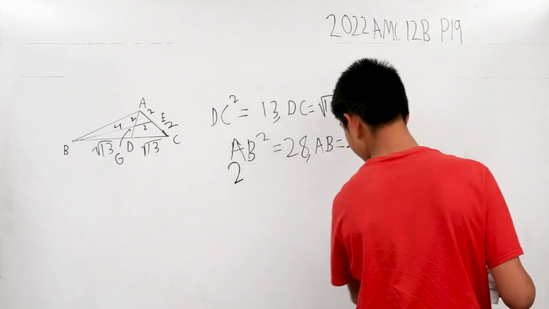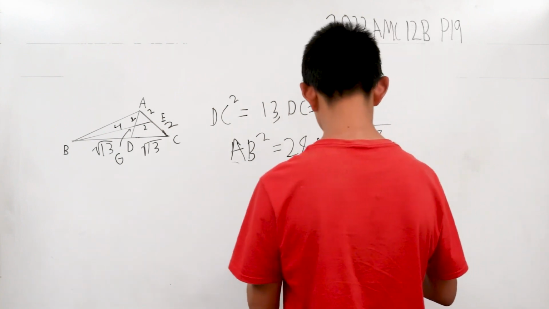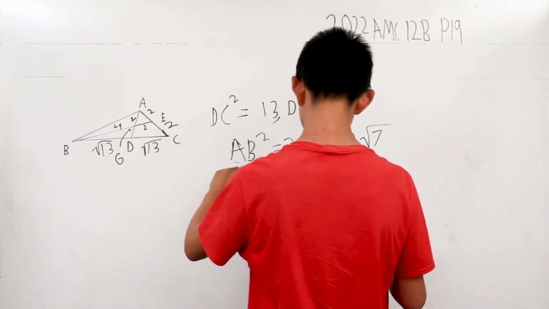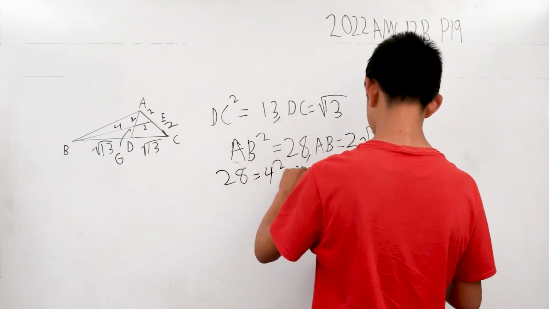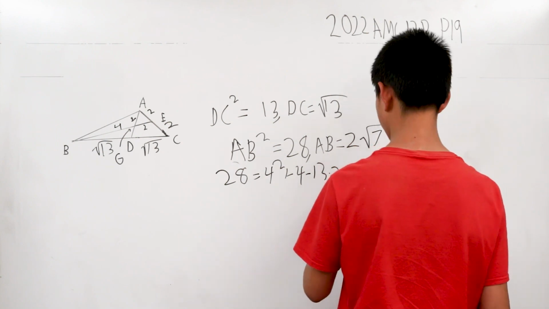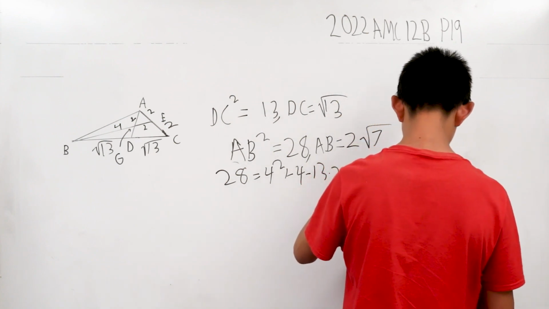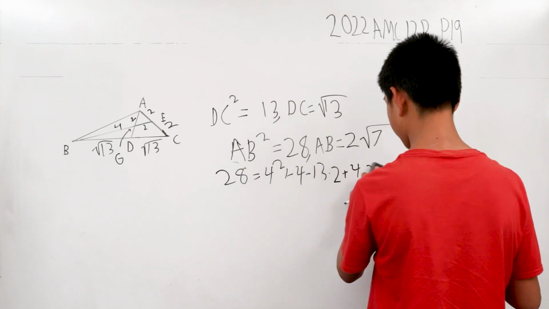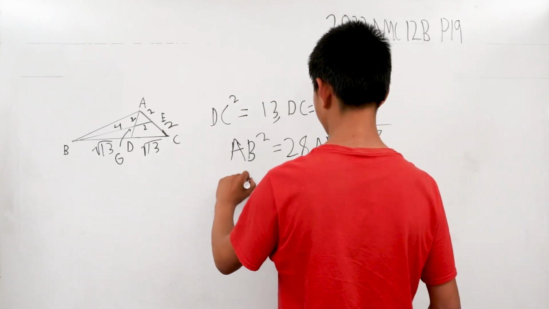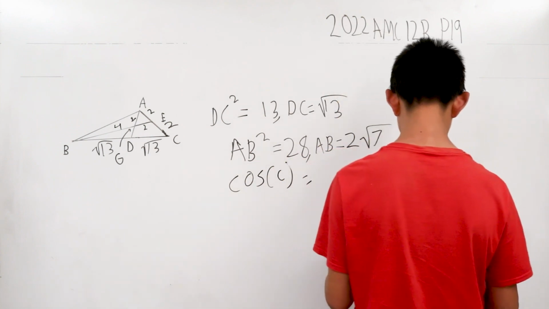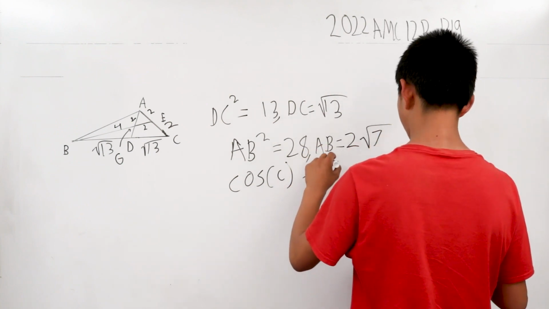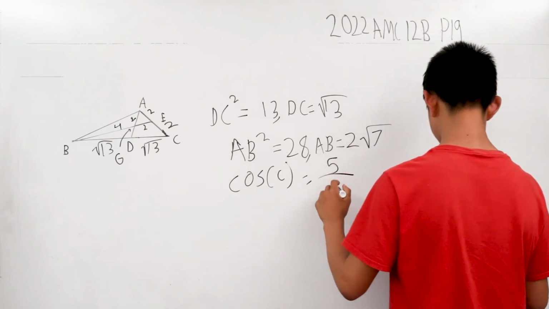So basically we get that our length AB squared, 28, is equal to 4 squared plus 4 minus 13 times 2 times 4 times 2 of cosine of C. So upon solving all of that by using law of cosines again, you will get that the cosine of C is going to be equal to simply 26 minus 16 minus 5. This numerator is 5. The denominator is 2 root 13.